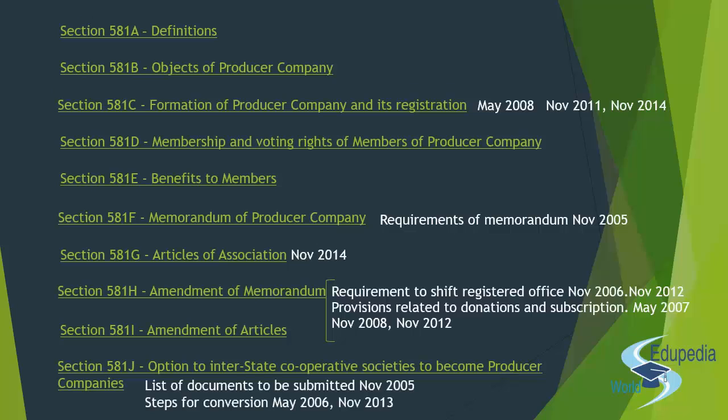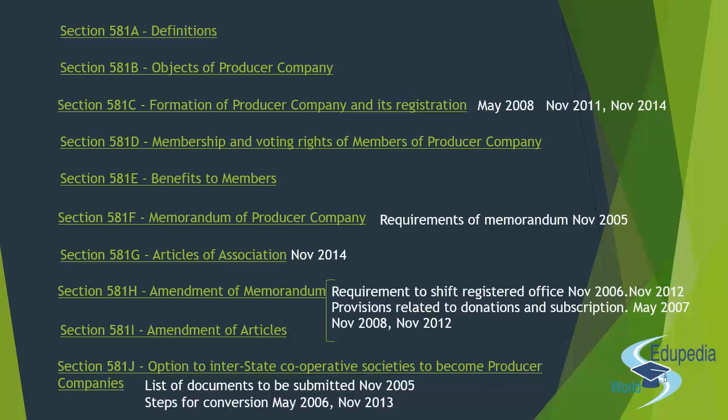So what are the things that have been asked in your examination? That is the list of documents to be submitted. That was asked in November 2005. Then next is the steps for conversion. It has been asked twice already, May 2006 and November 2013. Right? So this is another important topic. You have been asked thrice in your past 10 attempts.